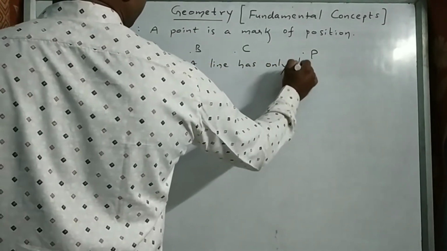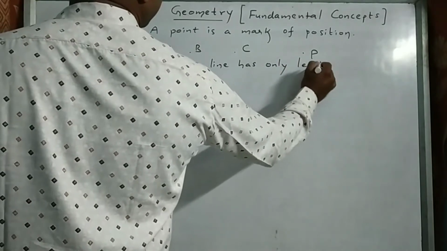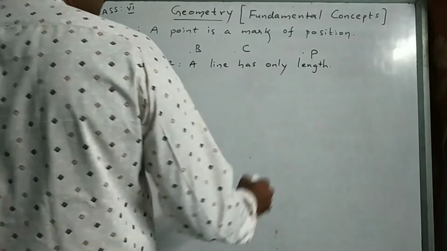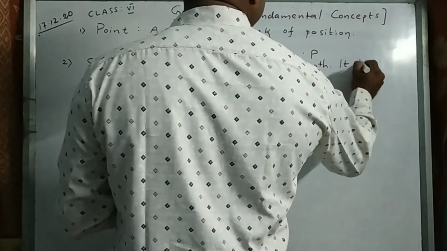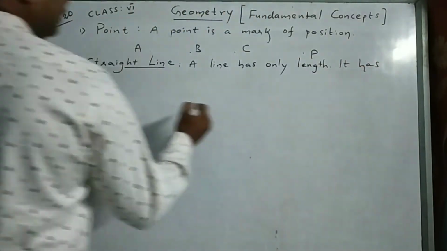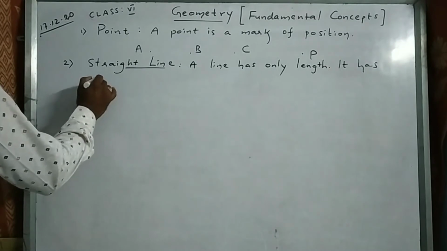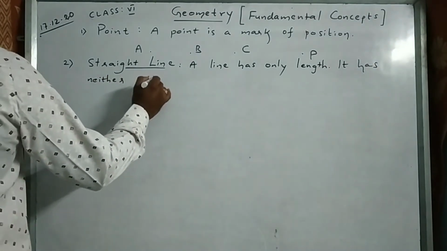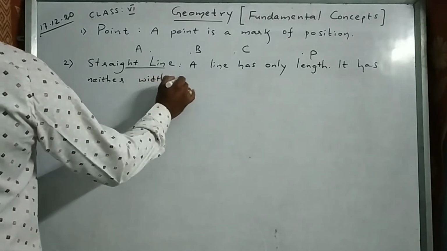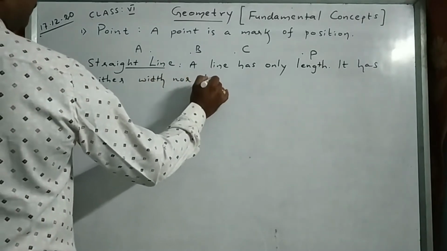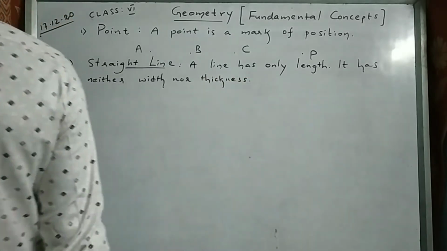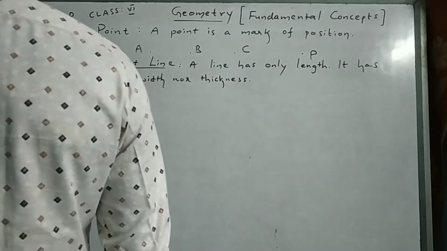It has neither width nor thickness. Neither width nor thickness.